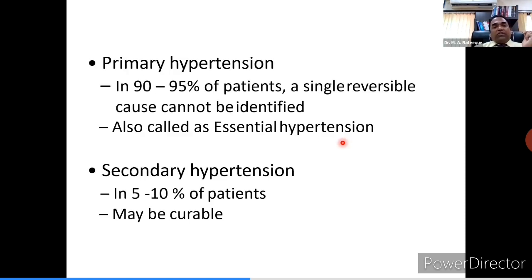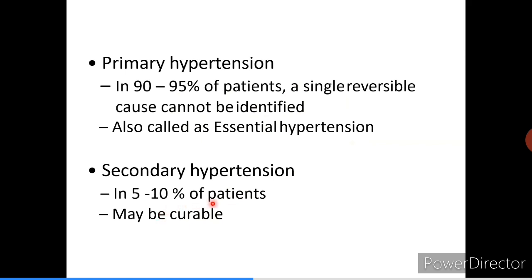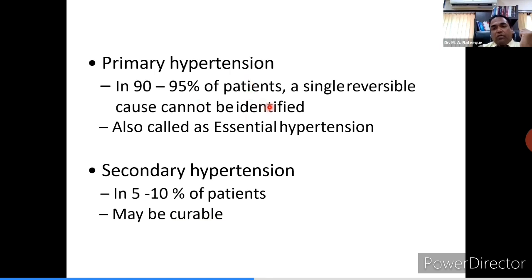Before you understand the causes, you need to understand the types of hypertension. It can be divided into primary and secondary hypertension. Primary hypertension is the commonest. It's also called essential hypertension, and 90 to 95% of the patients have it. So you can't find a single reversible factor in this. Whereas in secondary hypertension, it may be a curable factor, but it's very rare. It's seen only in 5 to 10% of the patients. The good part is that it's curable, whereas primary hypertension most of the time requires lifelong treatment.